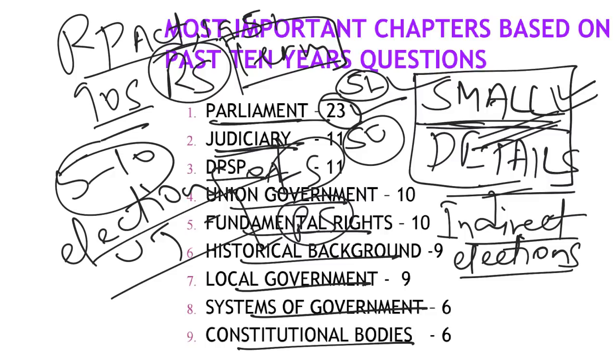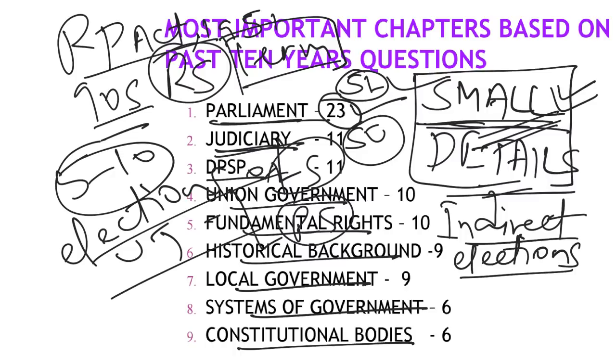Similarly, in the state legislature, there is a difference in how a bill gets passed, because you can't compare Rajya Sabha to the Legislative Council. Rajya Sabha is relatively more powerful compared to the Legislative Council. That point you need to understand. There is also no concept of joint sitting in state legislatures. So all those small details, please go through them, because that is where we get confused. You might have seen that most of the time you eliminate one or two statements and get stuck in the remaining one or two if there are 4 statements. For that clarity you need to go into those small details and revise multiple times.